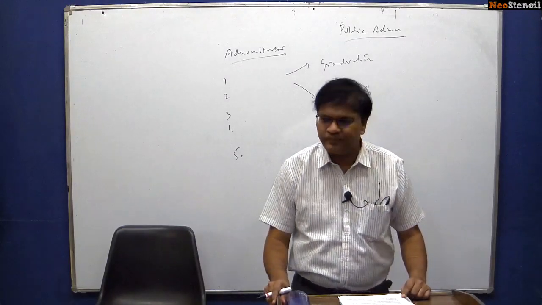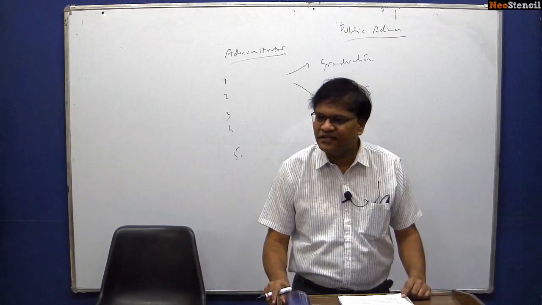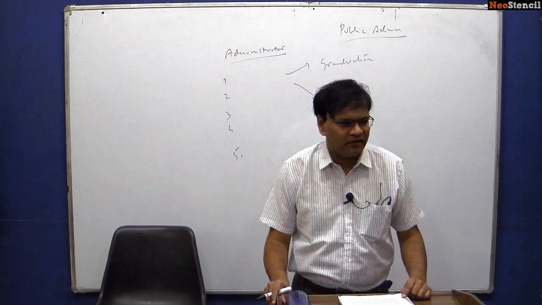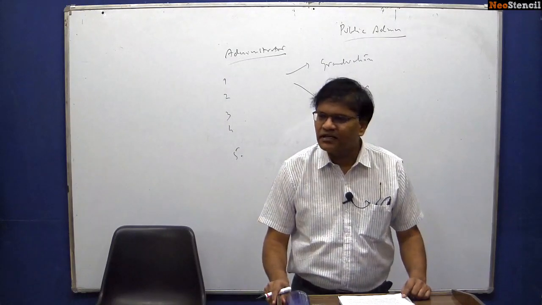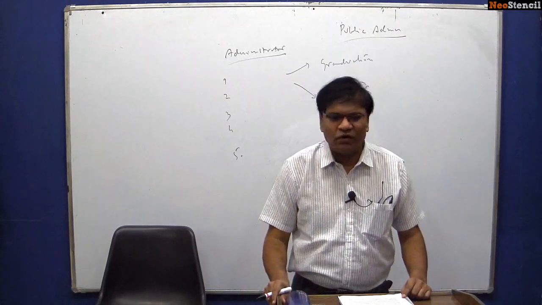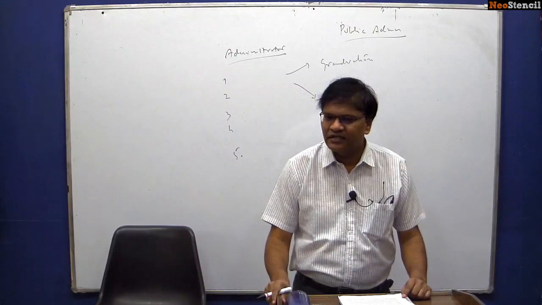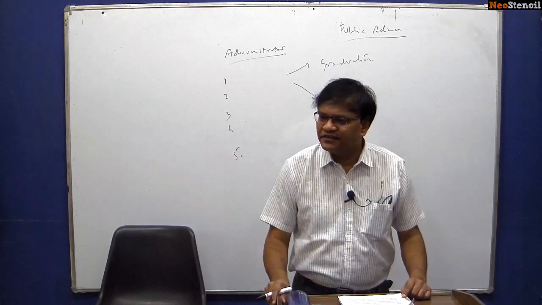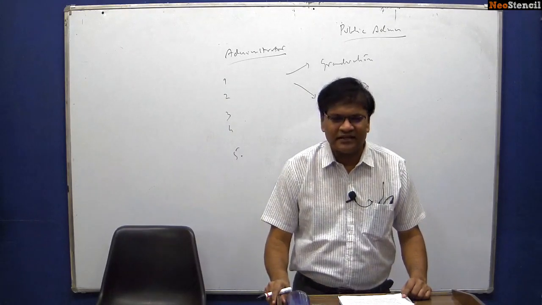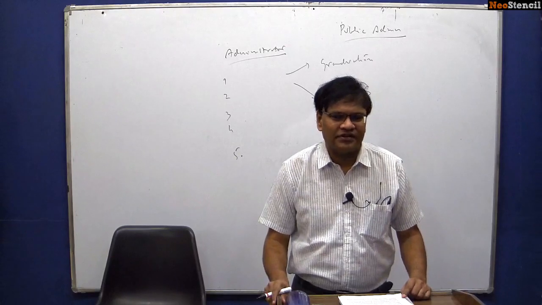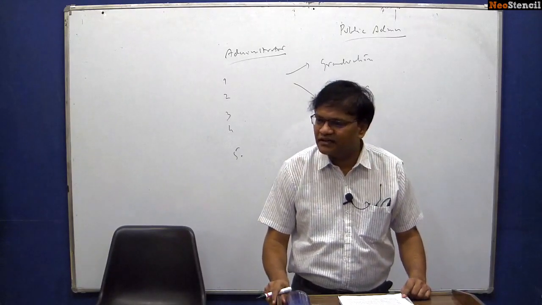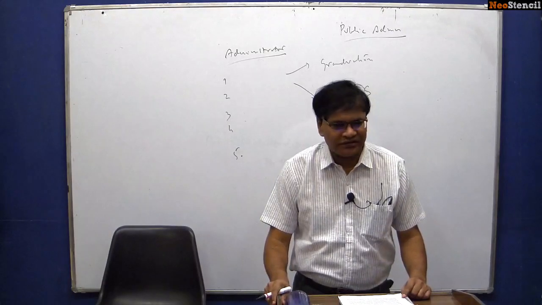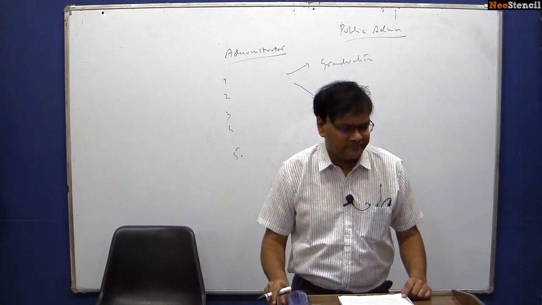Meaning, scope. What is the scope? What are the boundaries of the discipline of public administration? Every academic discipline has its own boundaries. For example, mathematics: you know what really constitutes mathematics. You know about sociology, anthropology, physics, chemistry. Like this, what are the boundaries of public administration? To what extent can we say that this is a part of public administration? That is what is called the scope of the discipline.